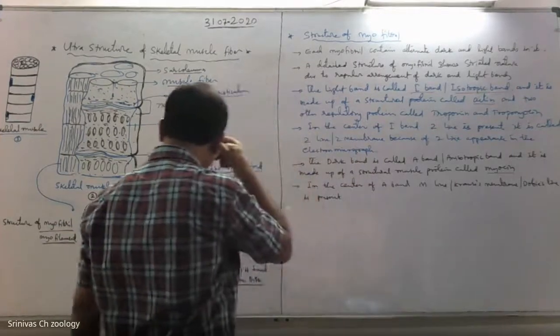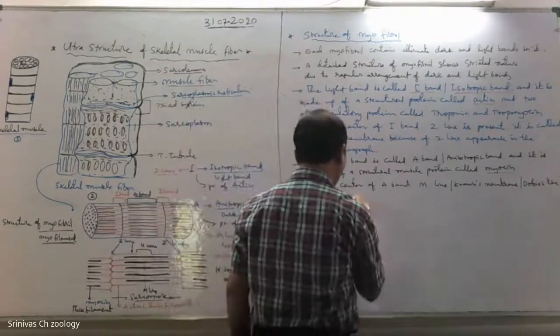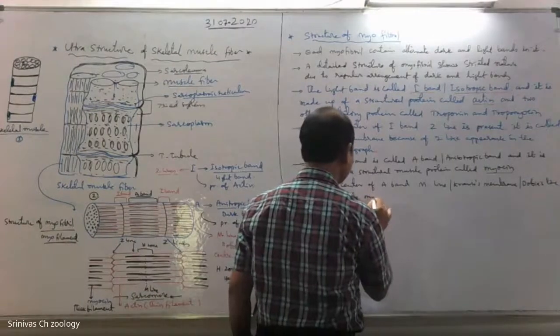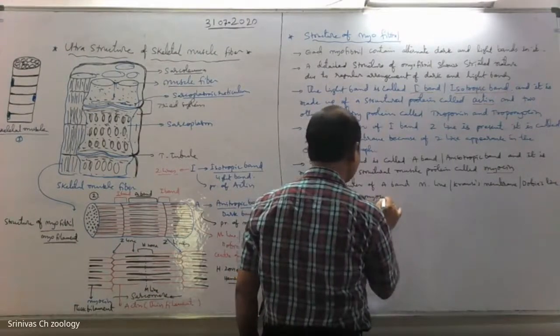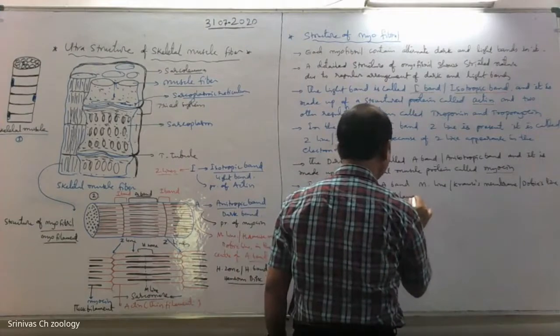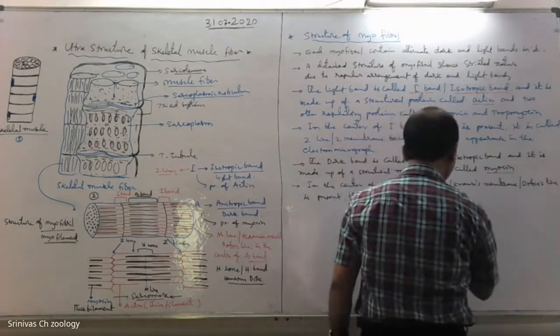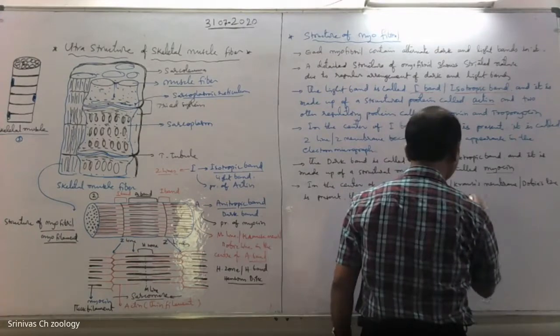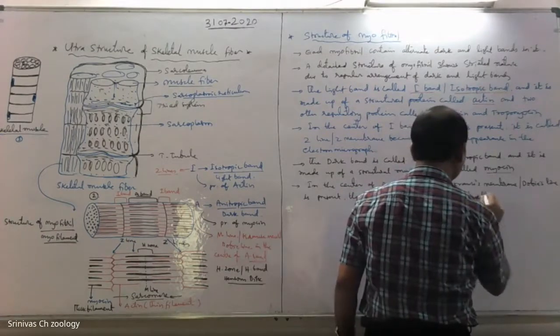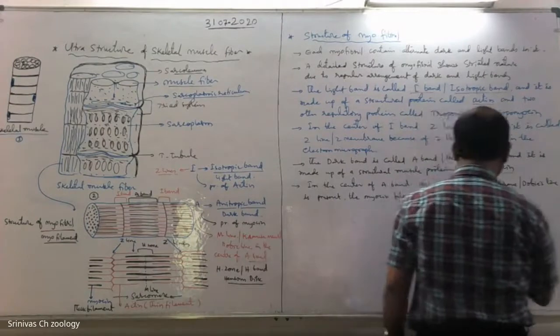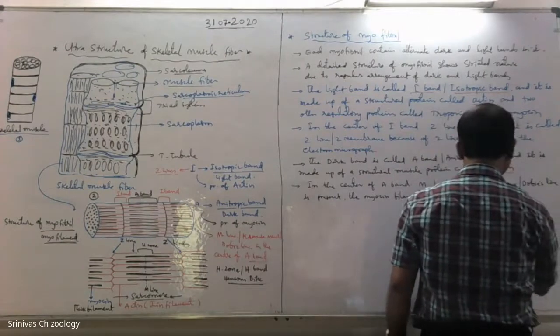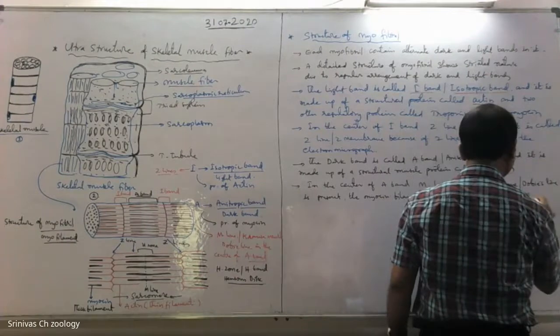The thick filaments, or the myosin filaments, are held together with the help of the M line.